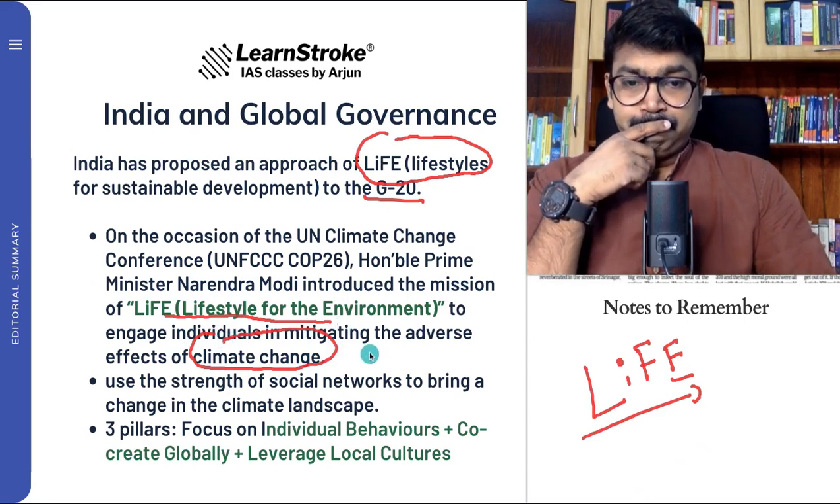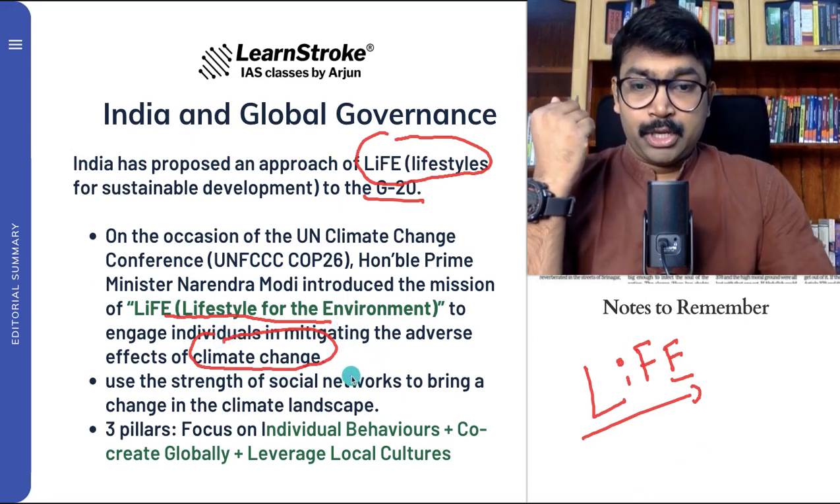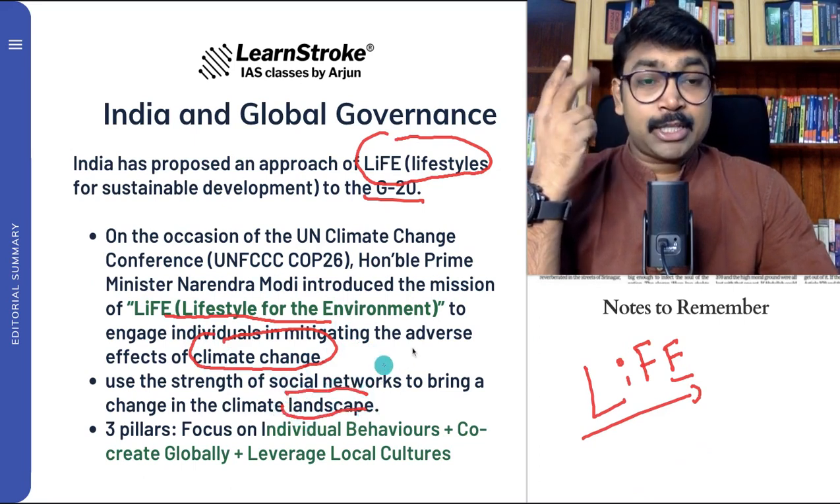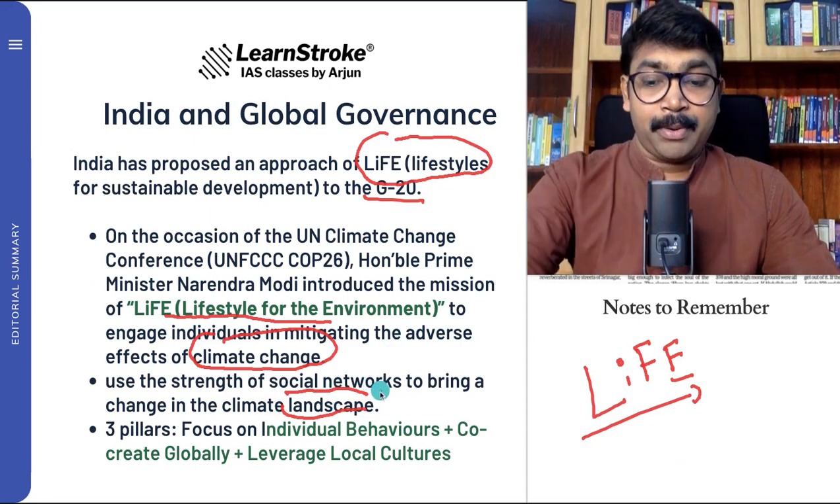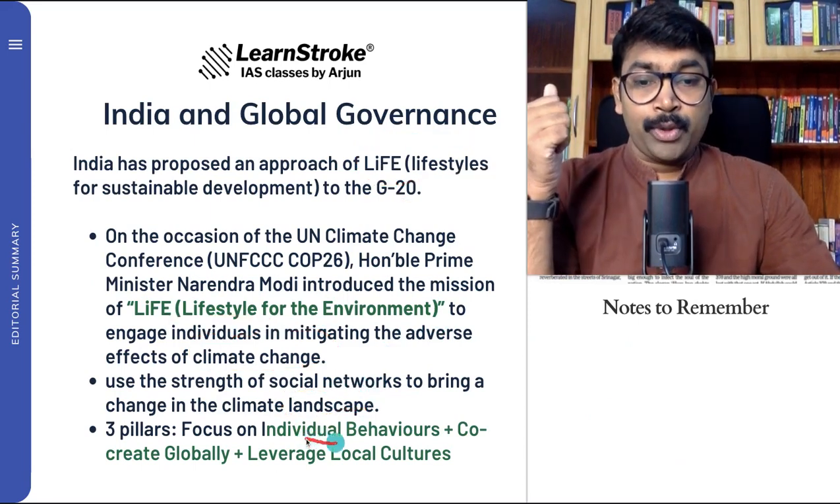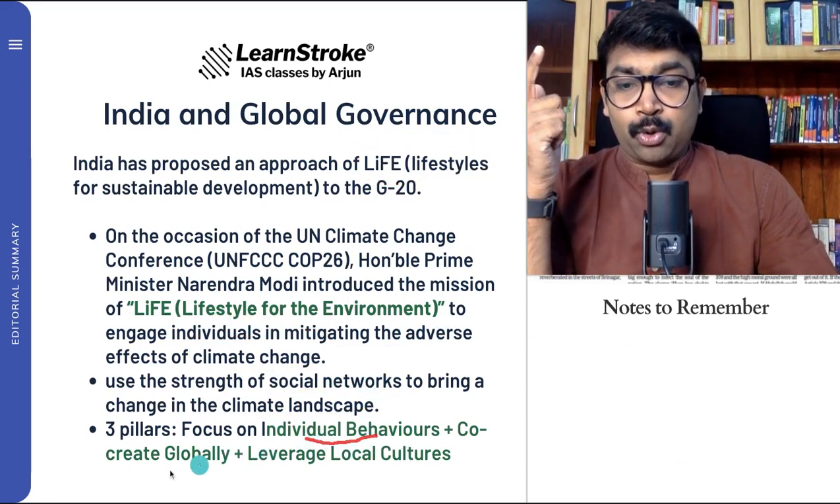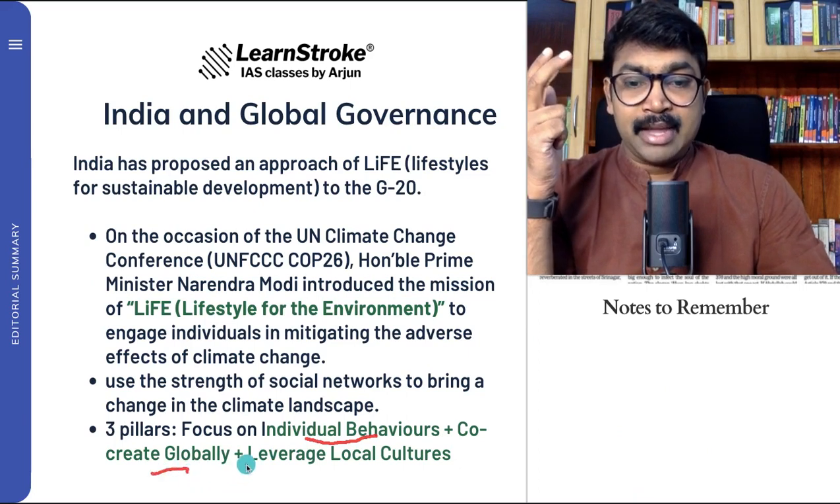And how are we going to do it? The use of social networks to bring about change in the climate landscape. It has three pillars. Please remember, it can be a prelims question also. One is knowing individual behavior, second is co-creating globally, and the third is leveraging local culture.